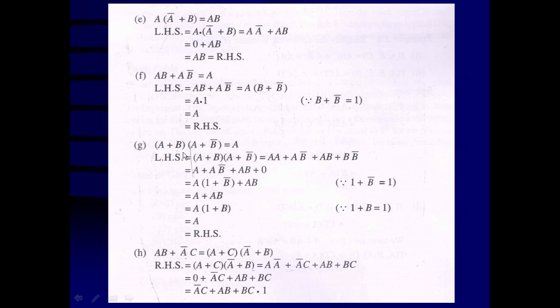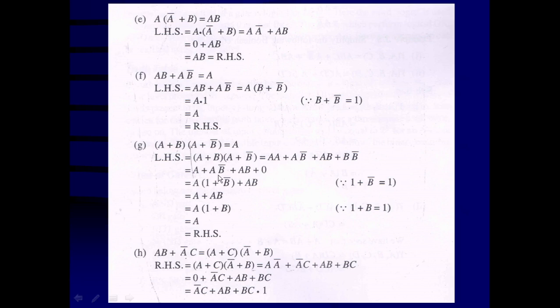G, A plus B into A plus B bar is equal to A. We start with the left hand side, A plus B into A plus B bar, and utilizing the distributive law, A dot A plus A dot B bar plus AB plus B dot B bar. You know that A dot A is equal to A, and B dot B bar is equal to 0.